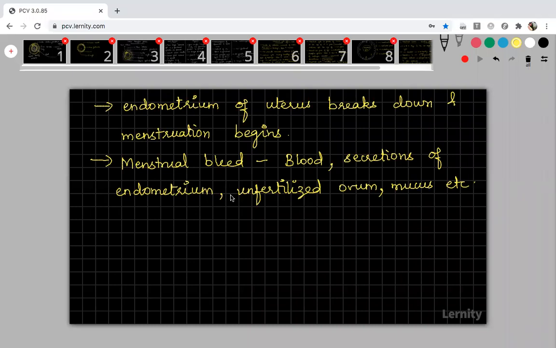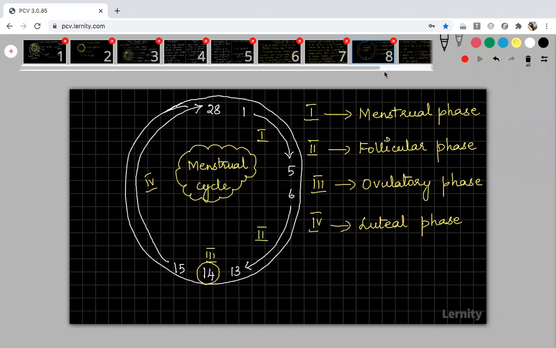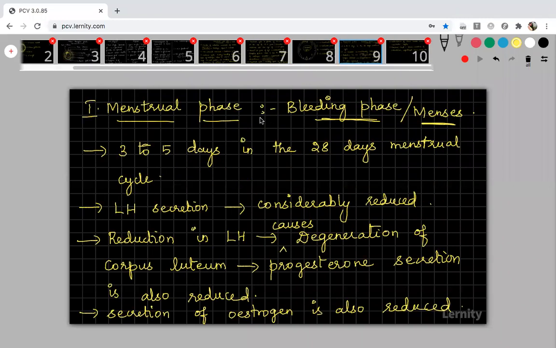So got it? What is menstrual phase? Listen, I will show you the previous slide again. The menstrual phase is also called the bleeding phase, and it is also called menses. It will last for 3 to 5 days in the 28 days menstrual cycle. LH secretion will get down. Because of reduction in LH, it causes degeneration of corpus luteum. This corpus luteum is the one which secretes progesterone.